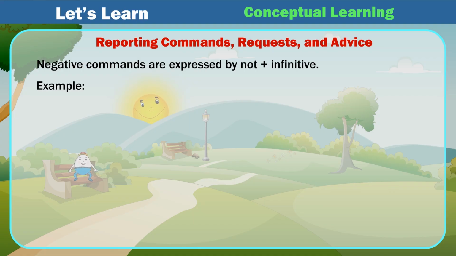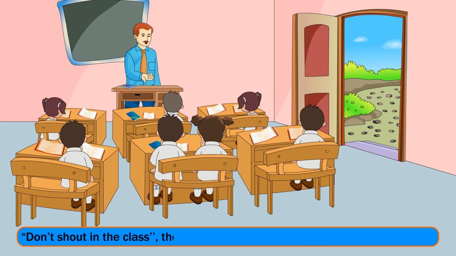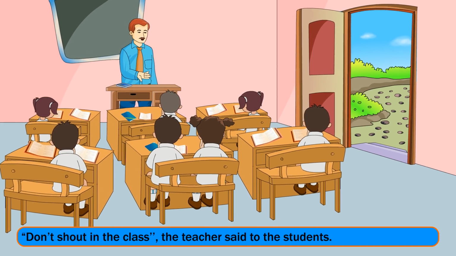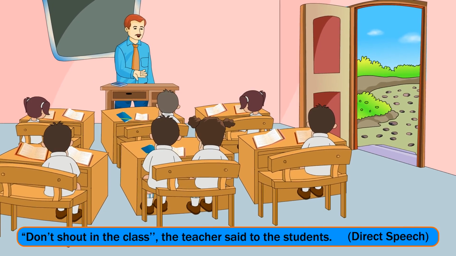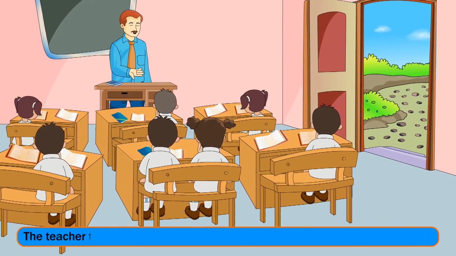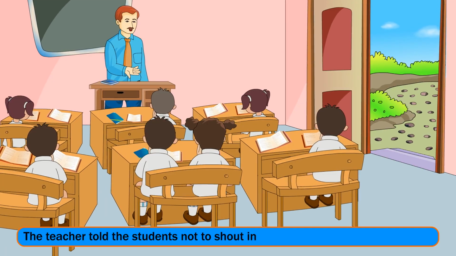Example: "Don't shout in the class," the teacher said to the students. Direct speech. The teacher told the students not to shout in the class. Indirect speech.